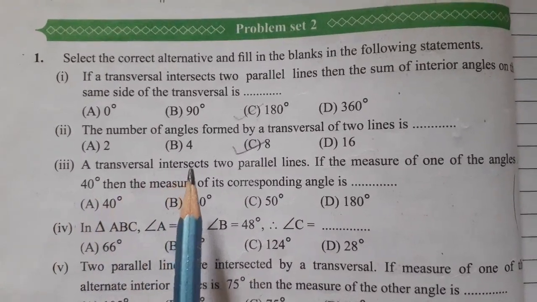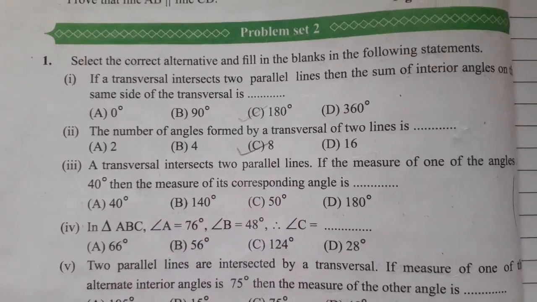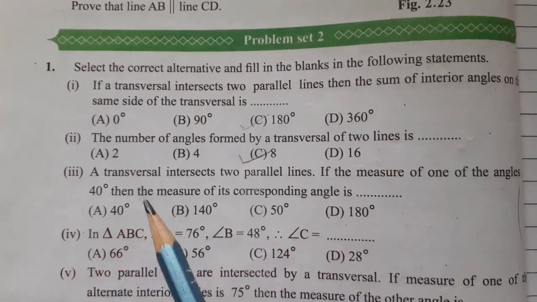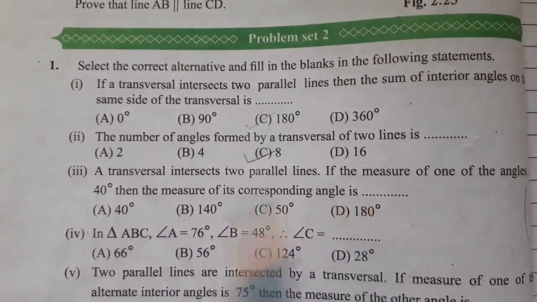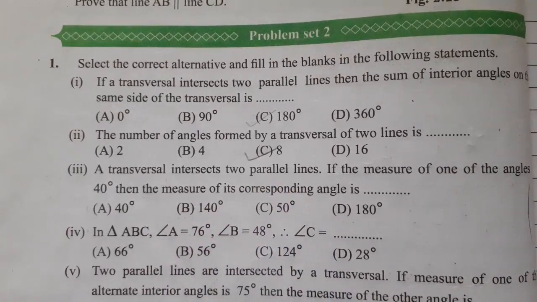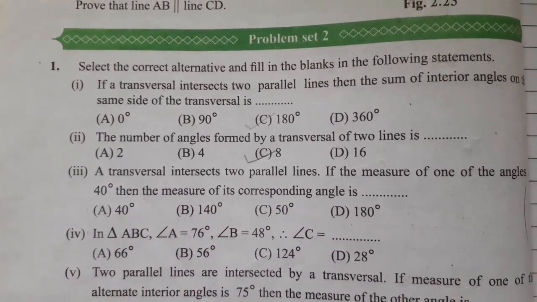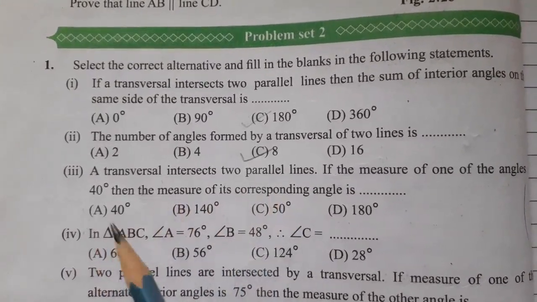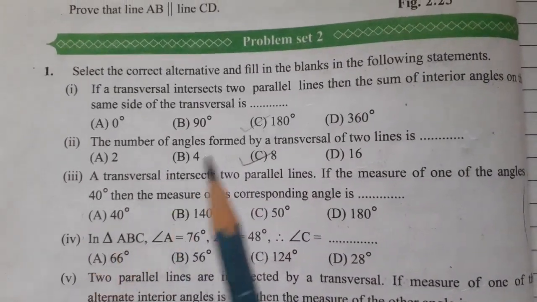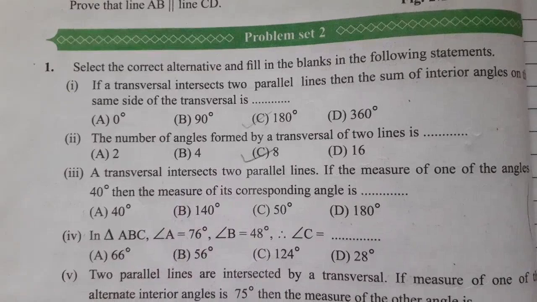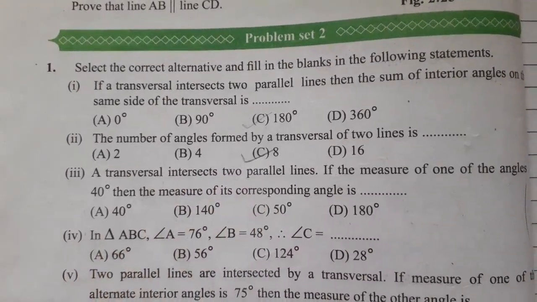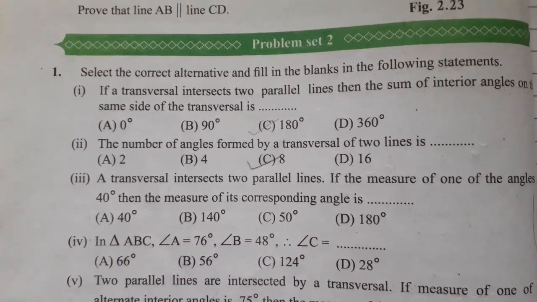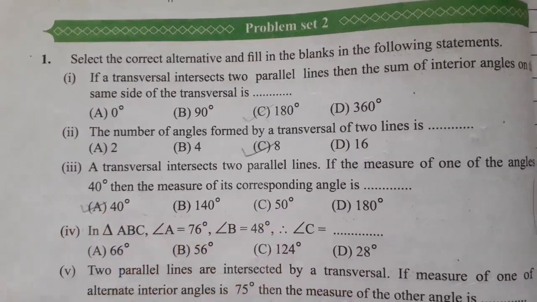Subquestion third. A transversal intersects two parallel lines. If the measure of one of the angles is 40 degrees, then the measure of its corresponding angle is. Here two parallel lines are given with a transversal intersecting them, and one angle is given as 40 degrees, and they are asking the measure of its corresponding angle. We know that if two lines are parallel and a transversal intersects them, then the corresponding angles are equal or congruent. So one of the angles is given as 40 degrees, then its corresponding angle is also 40 degrees. So option A is correct, that is 40 degrees.